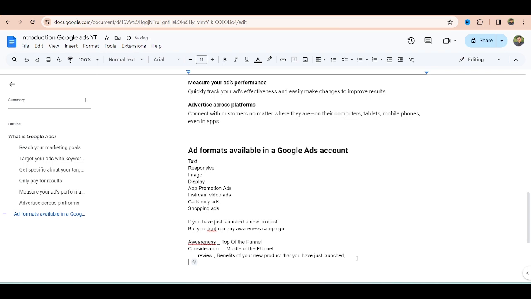Well, obviously, if you have followed this topic from the start, you already know. The last of the funnel is sales. Now we want to run a sales campaign. Now what do you want? The last of the funnel.